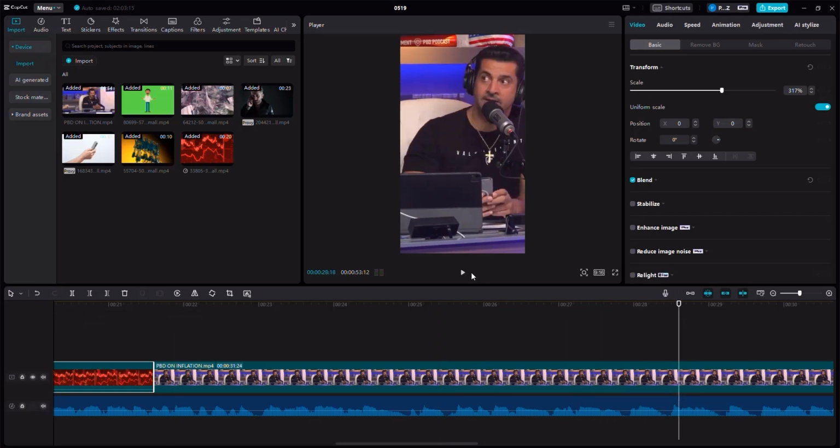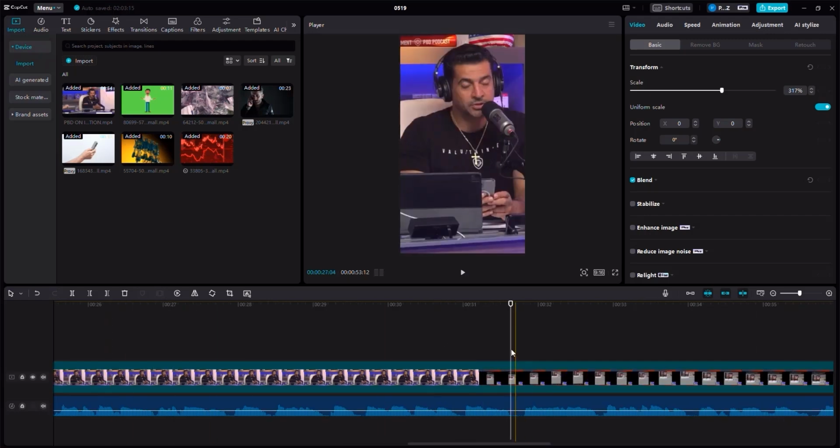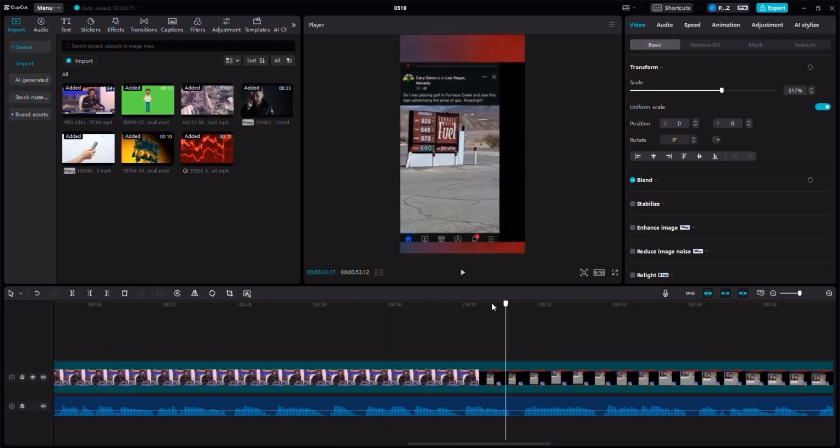So here, he's going to show his screen. Let's focus. Okay. This is gas prices in Nevada. Okay. So at this moment, the moment he shows this part, I got to be a bit careful. I need to zoom in.